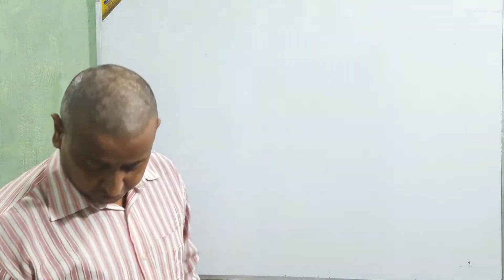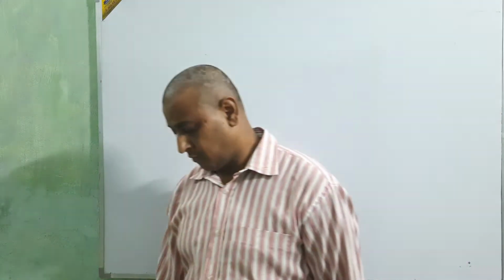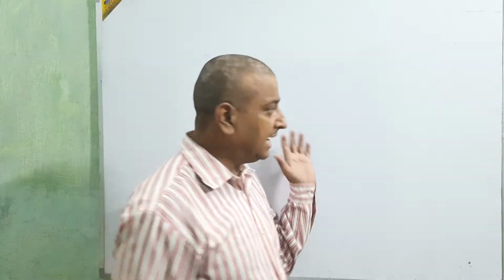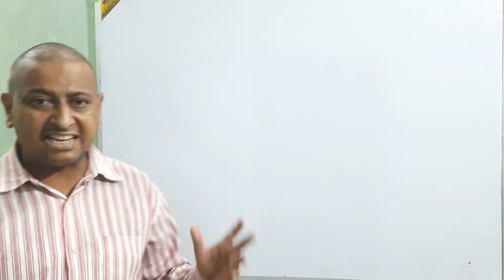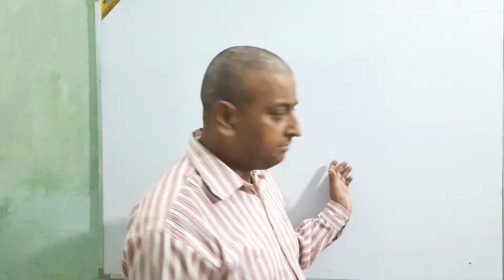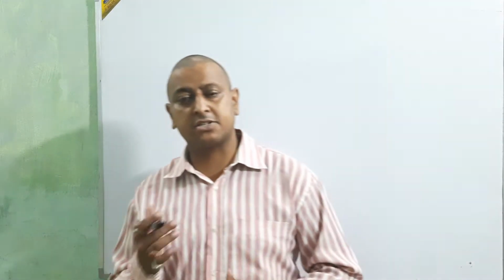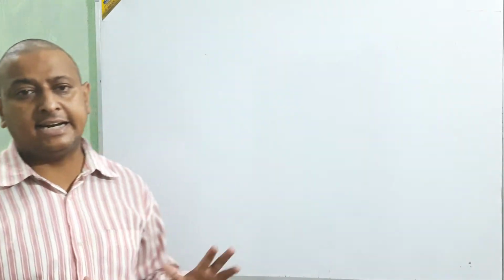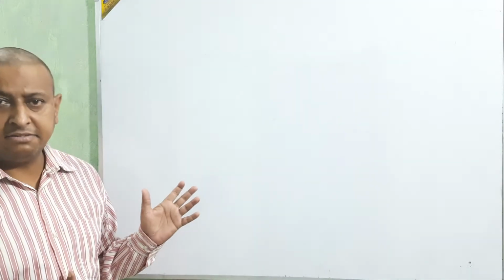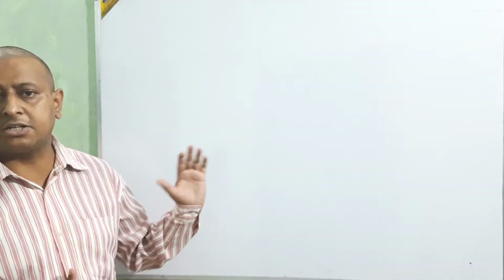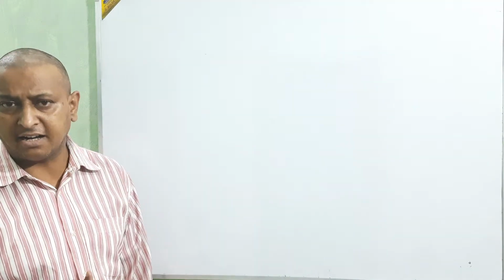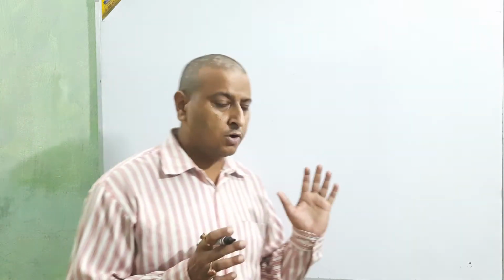Good morning, students. Today we are going to solve some more questions for chapter 9, journal. We are going to take different types of questions. In the last class, we had studied discount, cash discount and trade discount. Today we are going to mix all types of discount and other things. Clear? Now I am going to start the question.